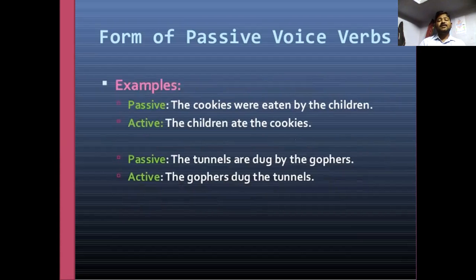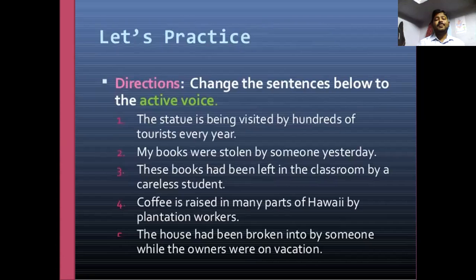For example, we can see: The cookies were eaten by the children. The children ate the cookies. The tunnel was dug by the gophers. The gophers dug the tunnel. So it is easy. And let us do some practice.